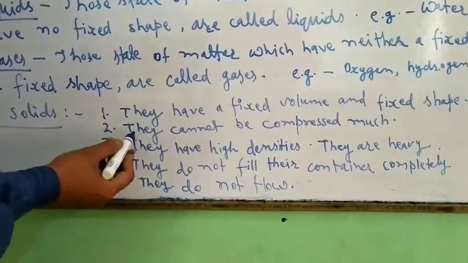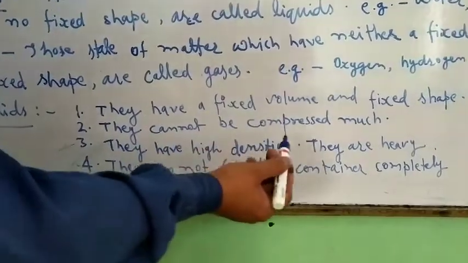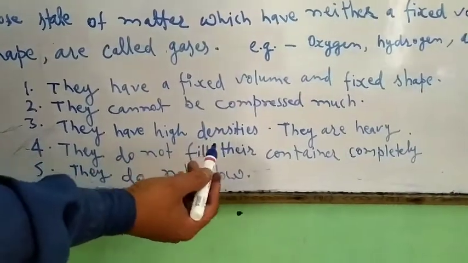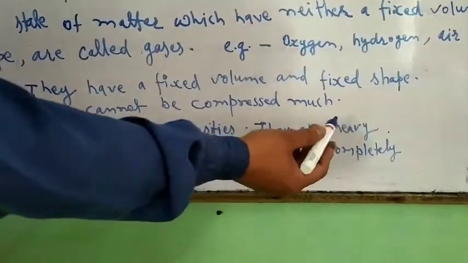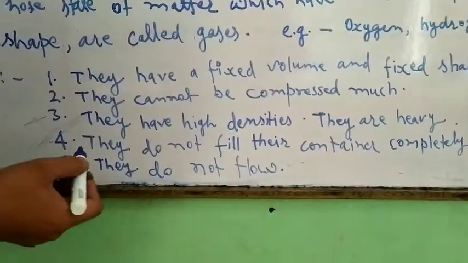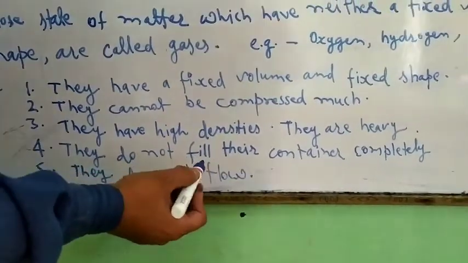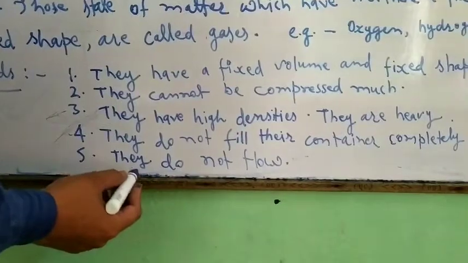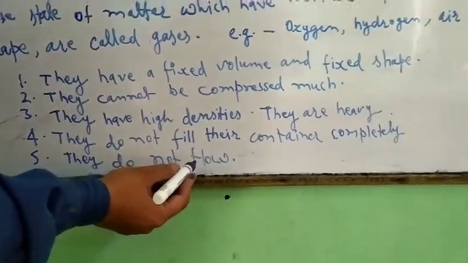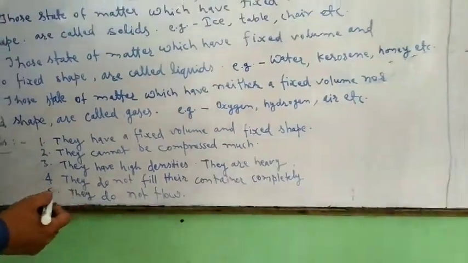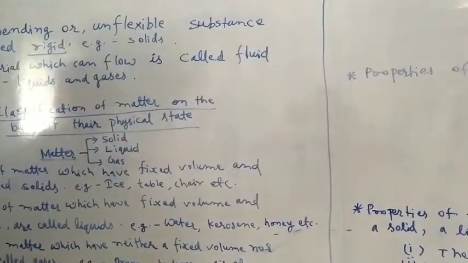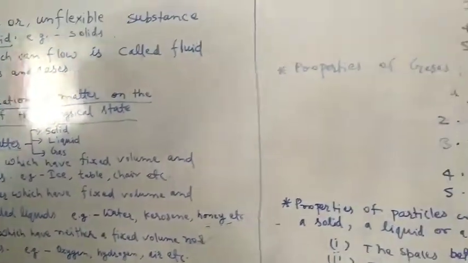Second property, solids cannot be compressed much. Third property, solids have high densities, so they are heavy. Solids do not fill their container completely. And the last one is, solids do not flow. So we can identify solids on the basis of these properties of solids.